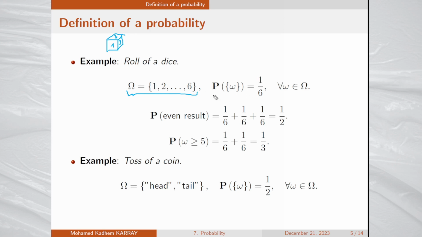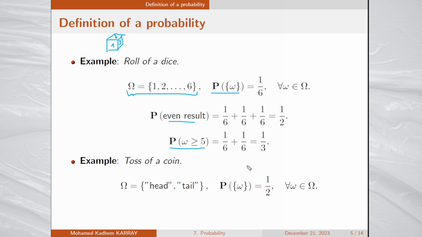We can take as a probability of each small omega 1 over 6. For example, if you aim to calculate the probability that the result is even, since there are 3 even values, you will have 1 over 6 three times, so you'll have 1/2. If you aim to calculate the probability that omega is larger than 4, it will be the probability of 5 and 6, which gives 1 over 6 plus 1 over 6, and finally you get 1 over 3.